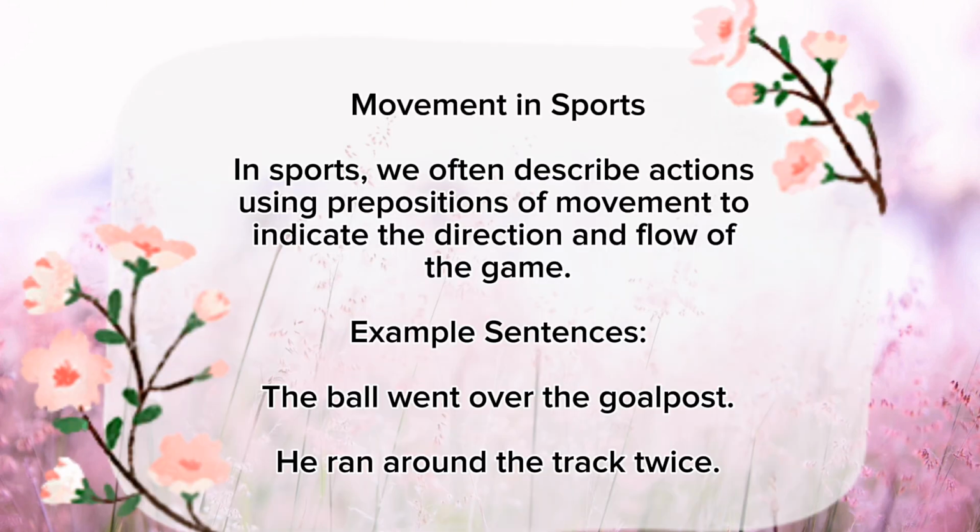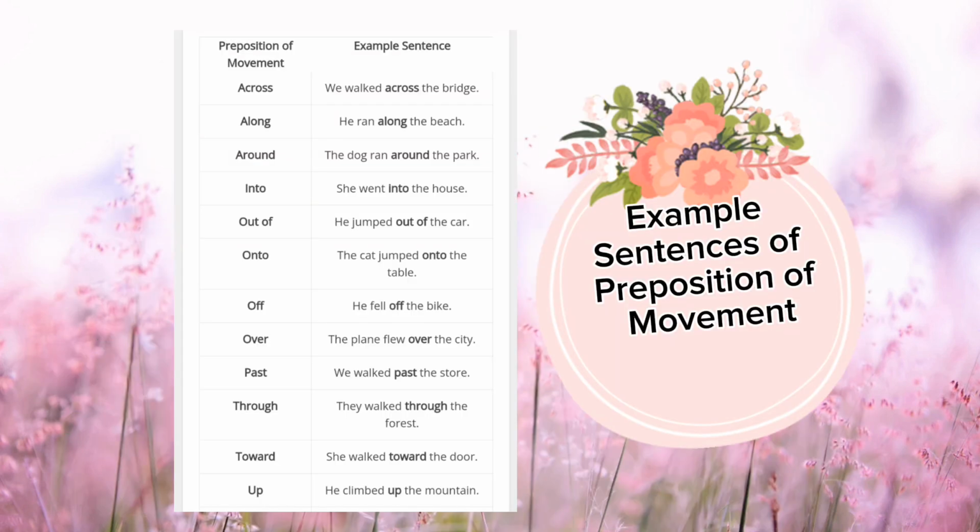Movement in sports. In sports, we often describe actions using prepositions of movement to indicate the direction and flow of the game. Example sentences. The ball went over the goalpost. He ran around the track twice. Example sentences of prepositions of movement.